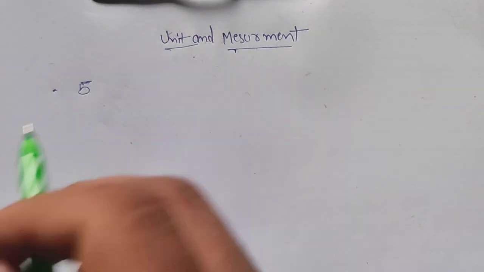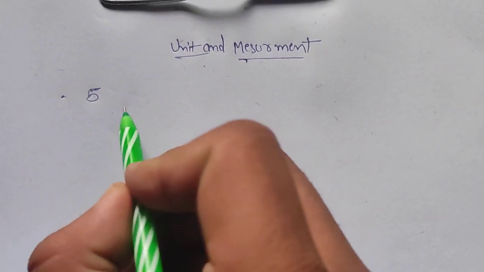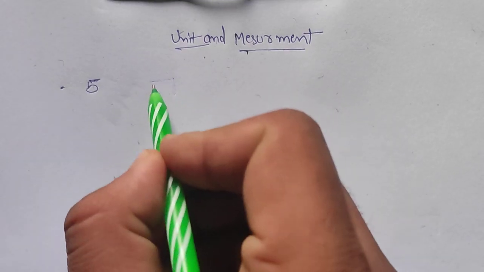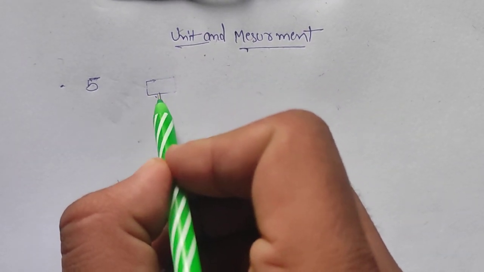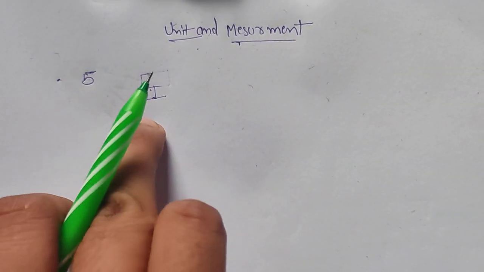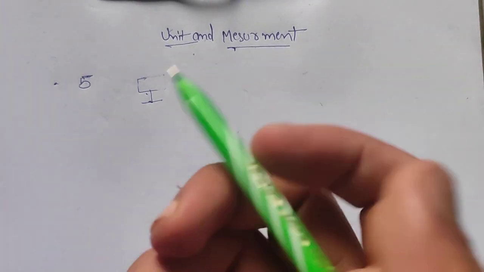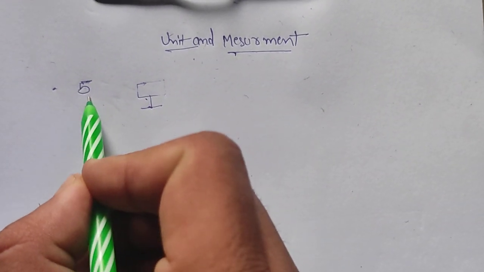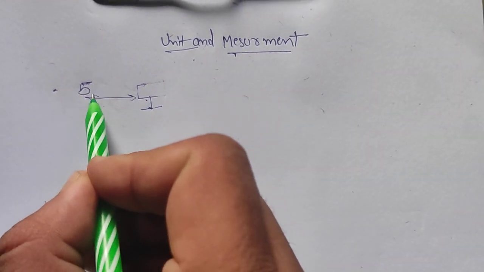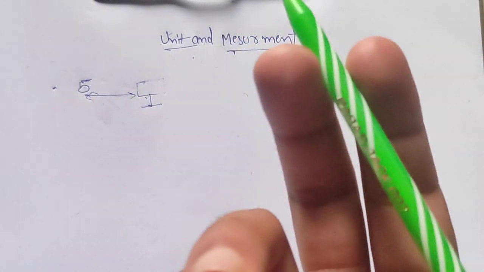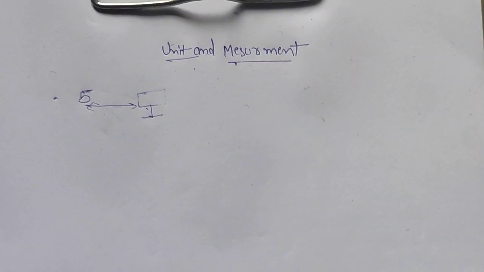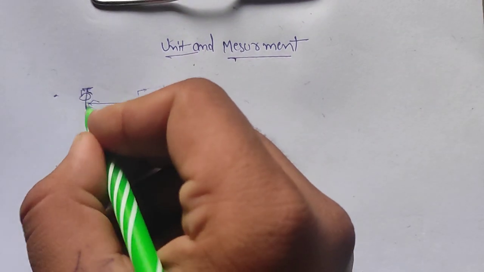For example, I write the number 5, and I say that the table, the computer where you watch the lectures, or the mobile phone is at a distance of 5 away from you.